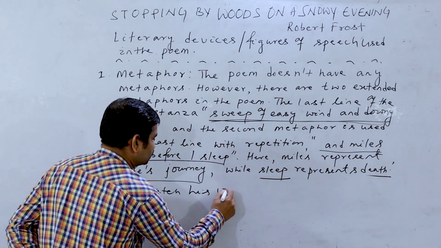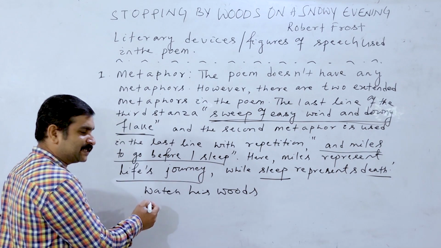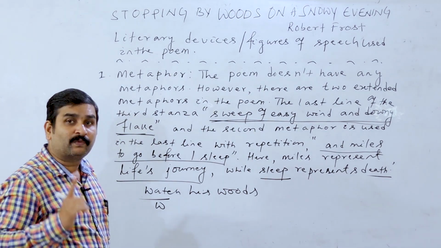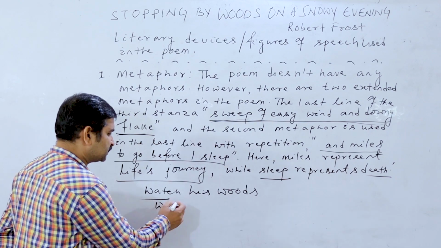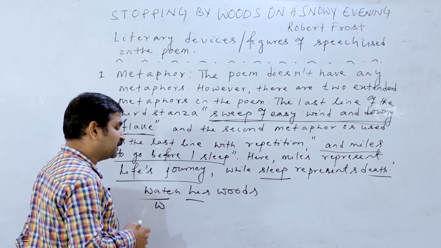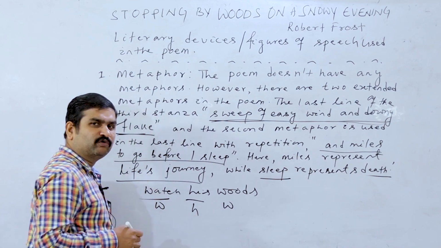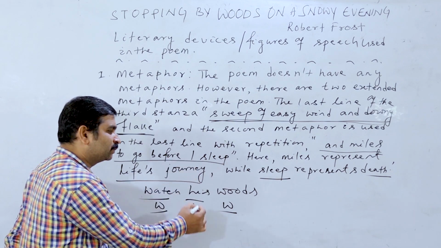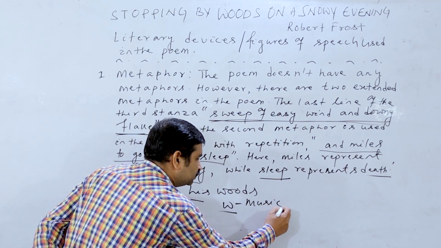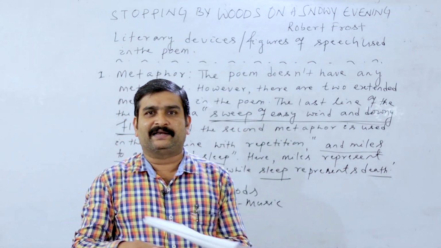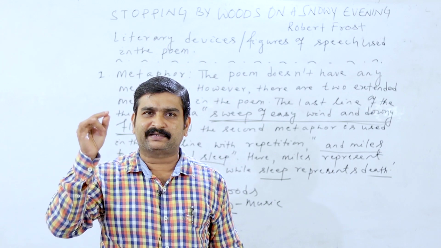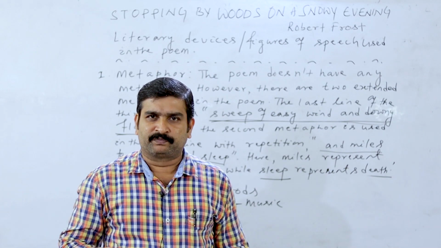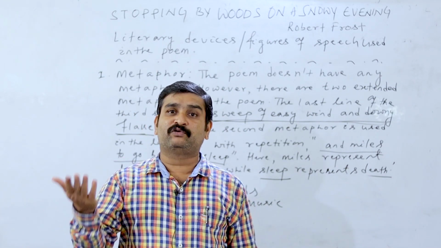Watch his woods. Look at the line, the sound first. Which sound? W sound. This is again the sound of H coming, again W sound coming. Look at the sounds repeated. The W sound is repeated. This is the consonant sound repeated to create music. In English, we call it alliteration. Alliteration is there to create music inside the poem, to attract the readers, to create beauty. So the poet is able to create music out of the English words.